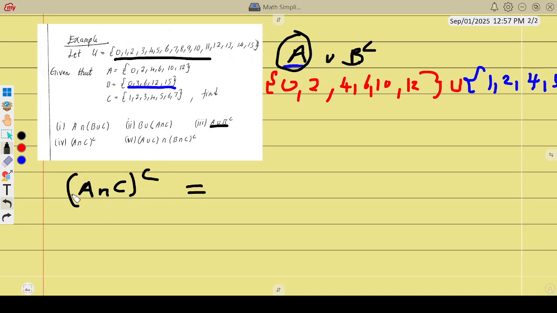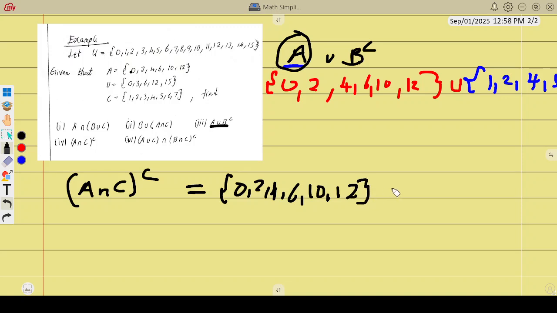So let us list A intersection C. What things can you see which are in A and C? I know you guys are smart, you can just pick from here. But for beginners, let us just write them. First, let us write A. What is in A? 0, 2, 4, 6, 10, 12.